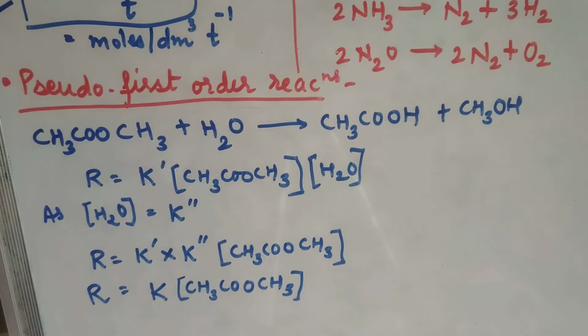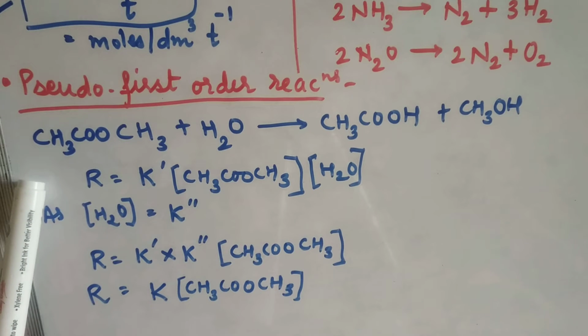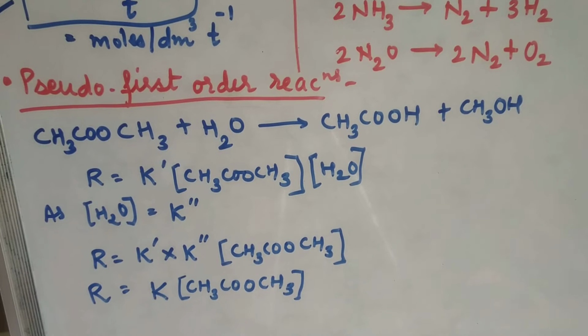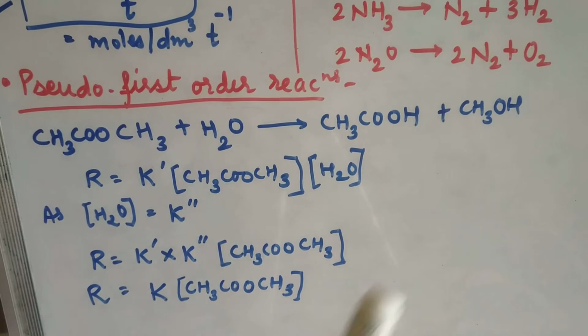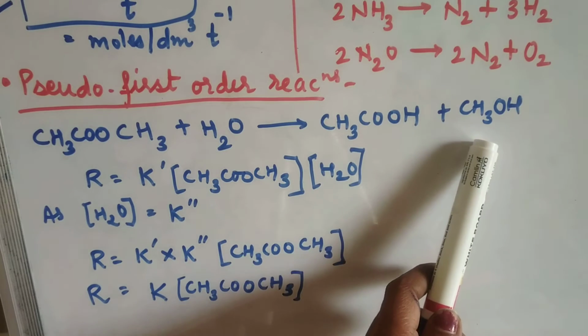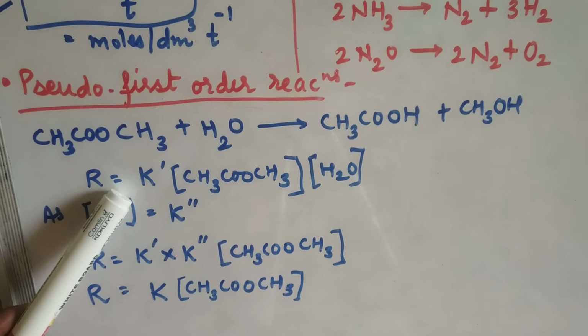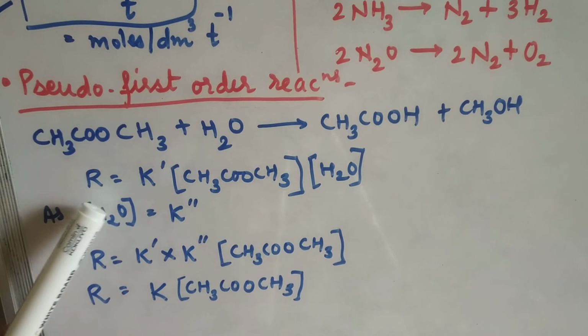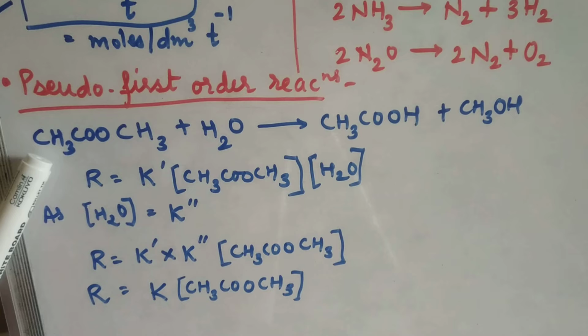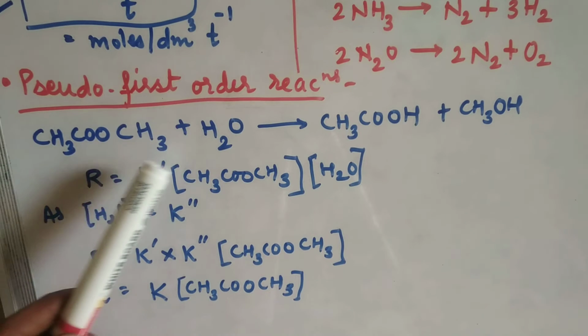So the best example which is studied experimentally is hydrolysis of methyl acetate. This is methyl acetate, which is an ester. We are carrying out hydrolysis of methyl acetate. After hydrolysis, the products formed are acetic acid and methyl alcohol. This is acetic acid and methyl alcohol. Now rate of the reaction will be given as R is equal to K dash. आधी काय येणार? R is proportional to concentration of methyl acetate into concentration of water.